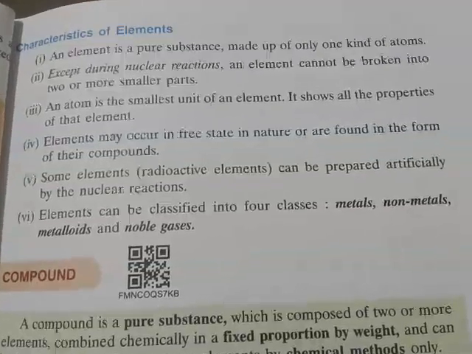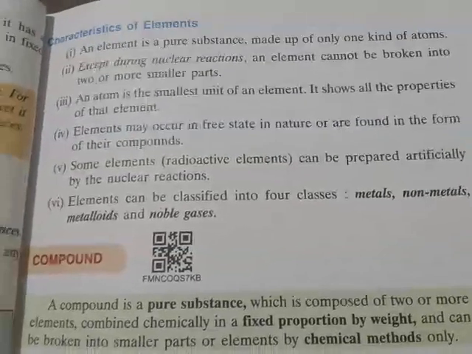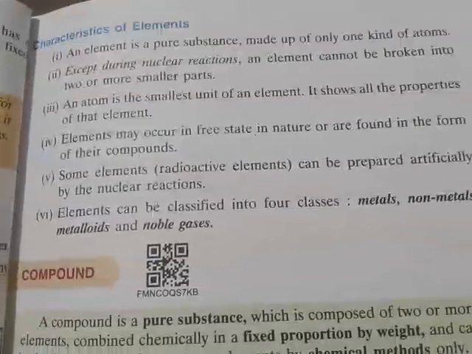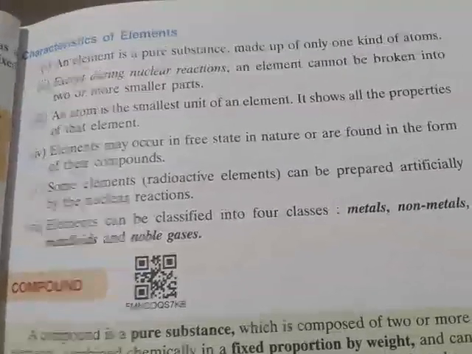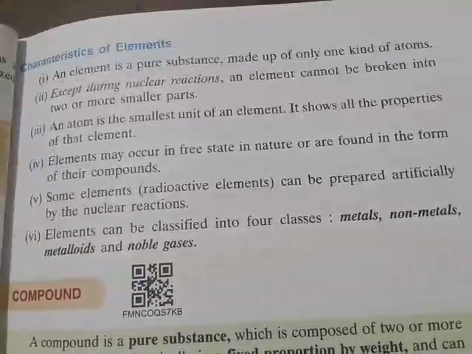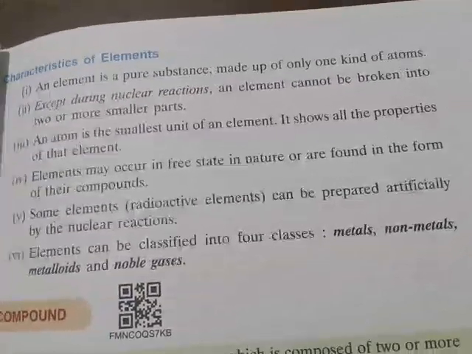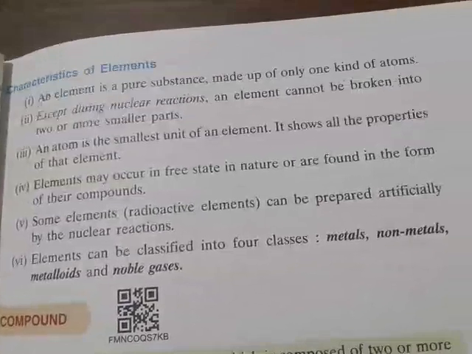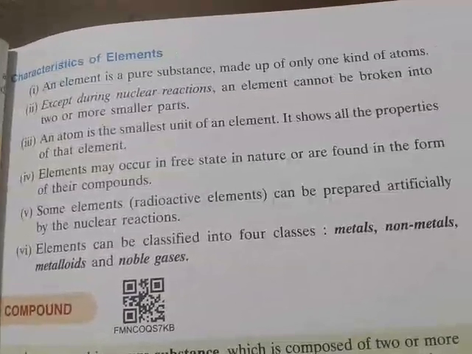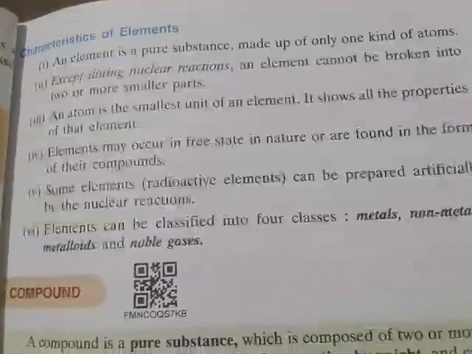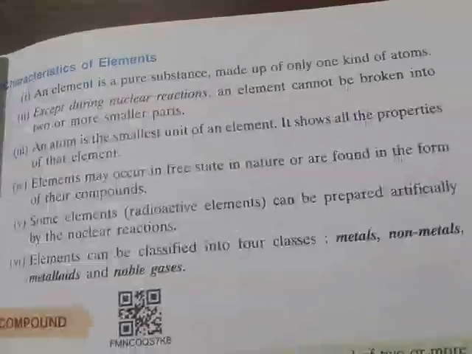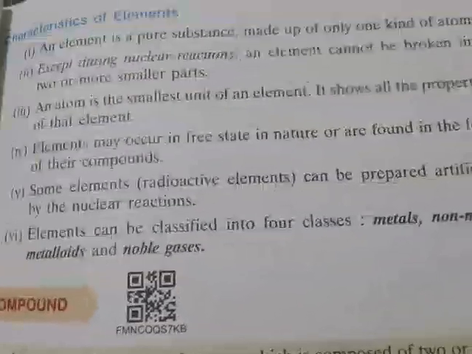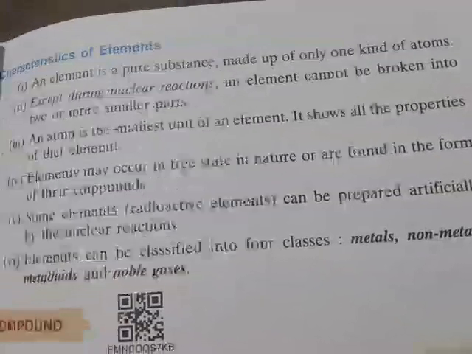So welcome back, students. We have discussed the definition of element, and we have discussed some characteristics of the elements. The elements may occur in free state in nature, or are found in the form of their compounds. So an element can exist in free state, meaning it has an independent nature, and it is also found in the form of compounds. So in compound form it can also exist.